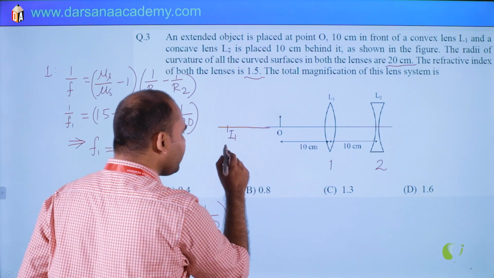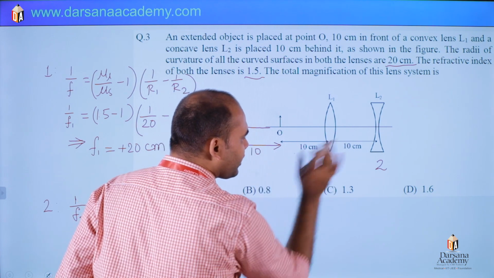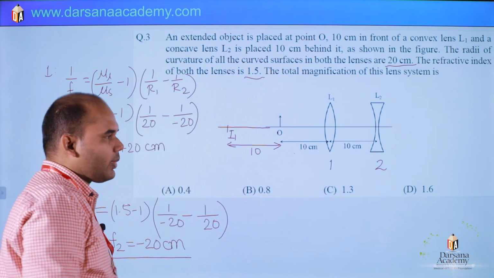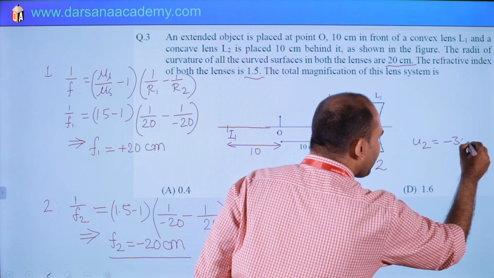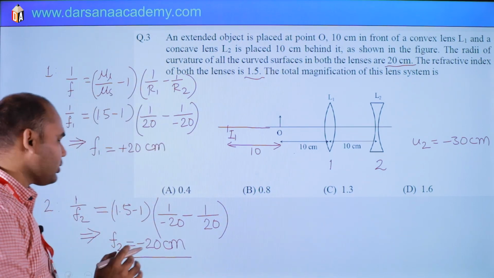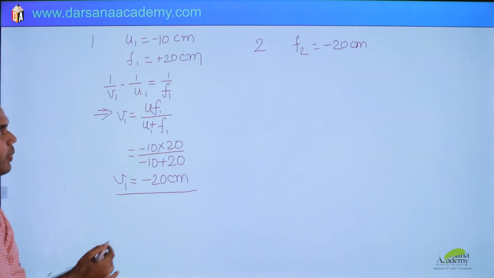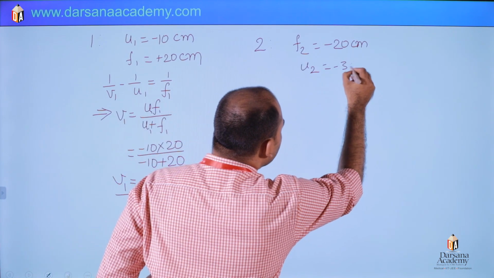It is 20 from here, which means from here it is 10. So 10 plus 10 plus 10. So U2 is minus 30 centimeter. That's it. Clear? So U2 is minus 30 centimeter.